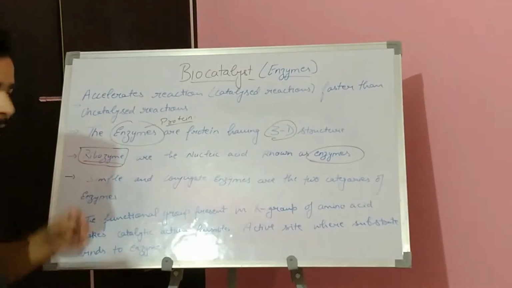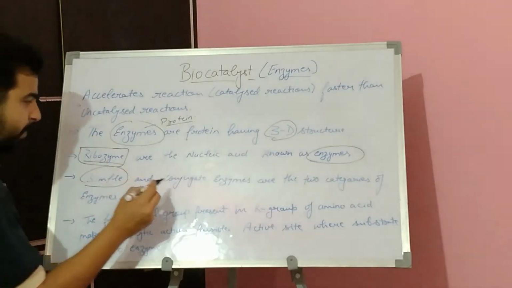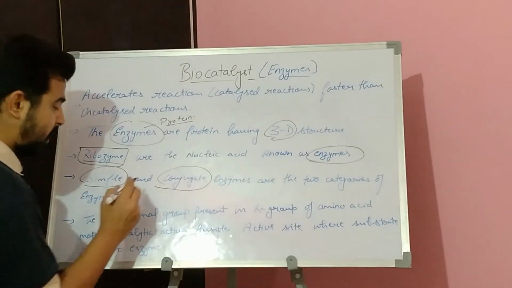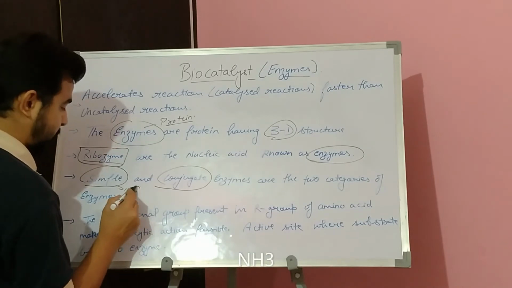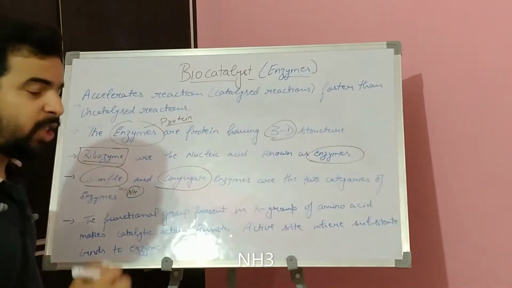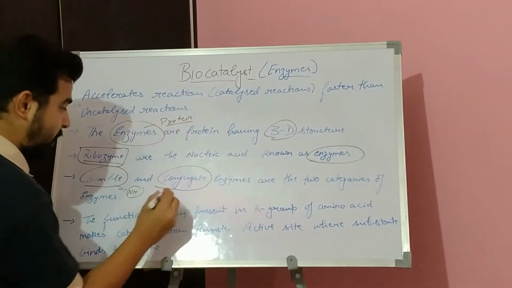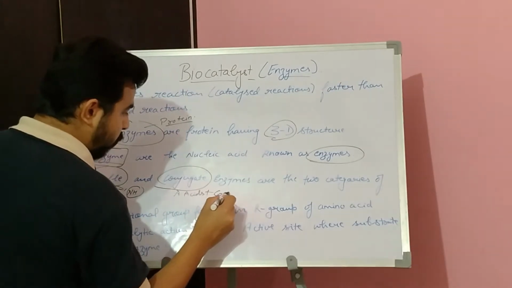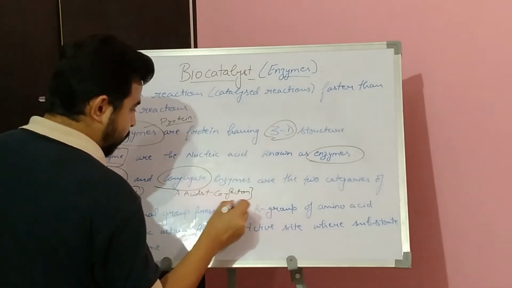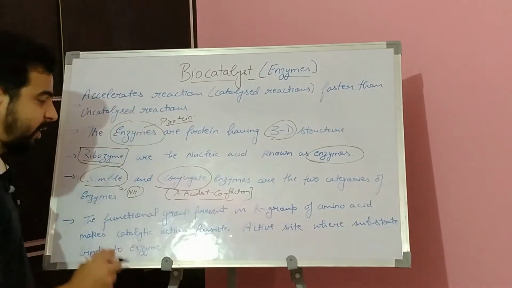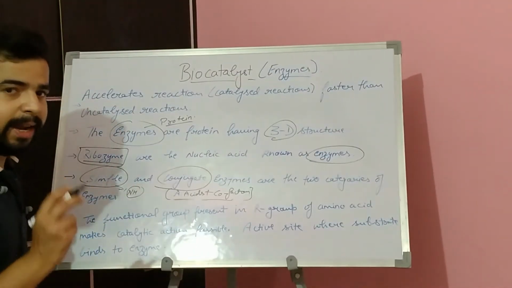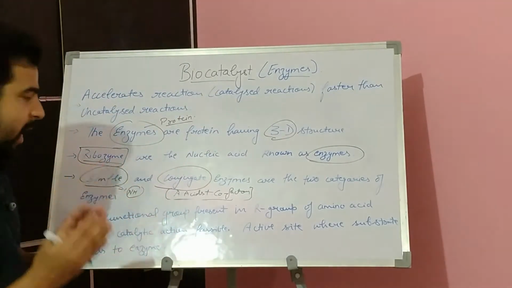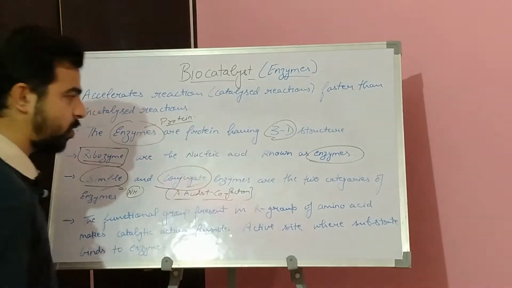Next, enzymes are mainly categorized as simple and conjugate enzymes. Simple enzymes are those made only of amino acids, and conjugate enzymes are those where amino acids plus cofactors are involved. That means without the cofactors, the amino acid part is inactive and is known as the apoenzyme. So these are the two categories of enzymes: one is simple and another is conjugate.